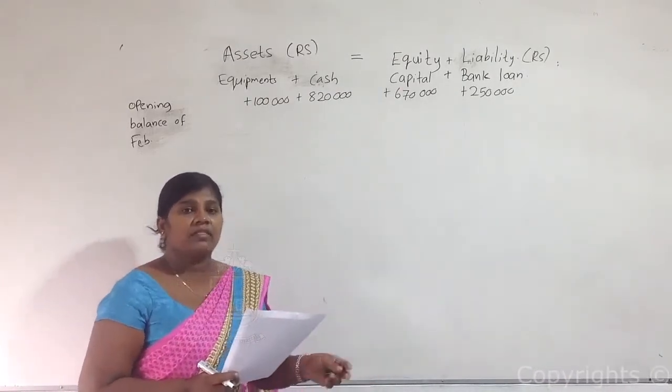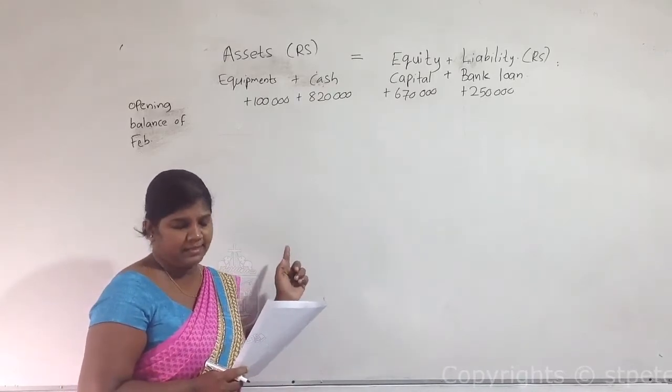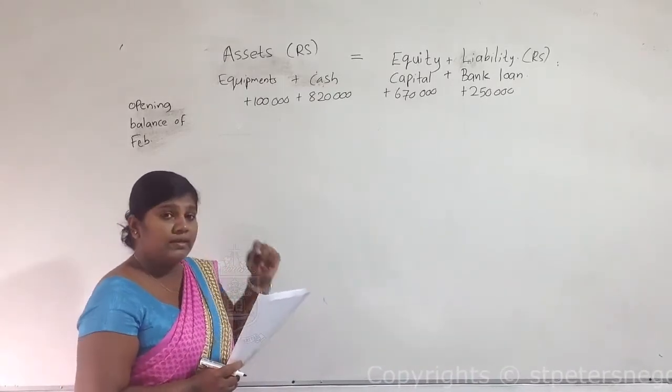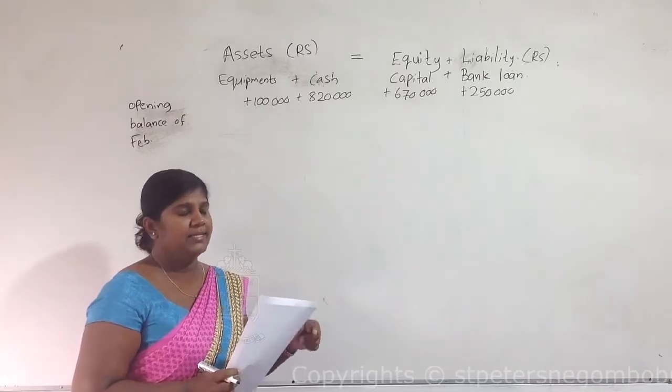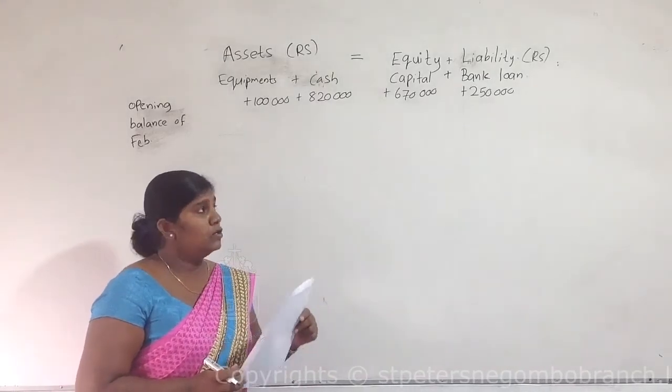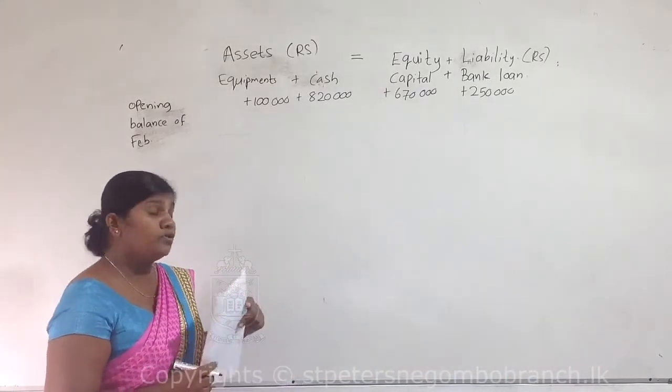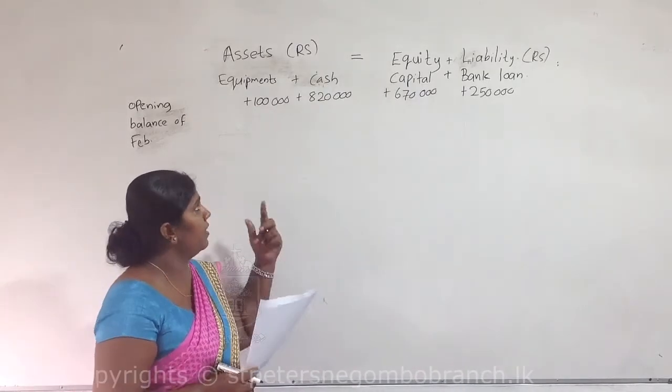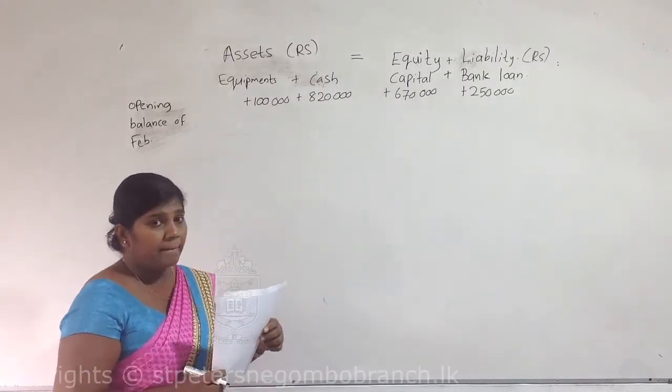Yes, children, this is not the first day of this business, so this is not initial capital. This is additional capital. So, you should record these transactions according to the way that you invest money in the business.